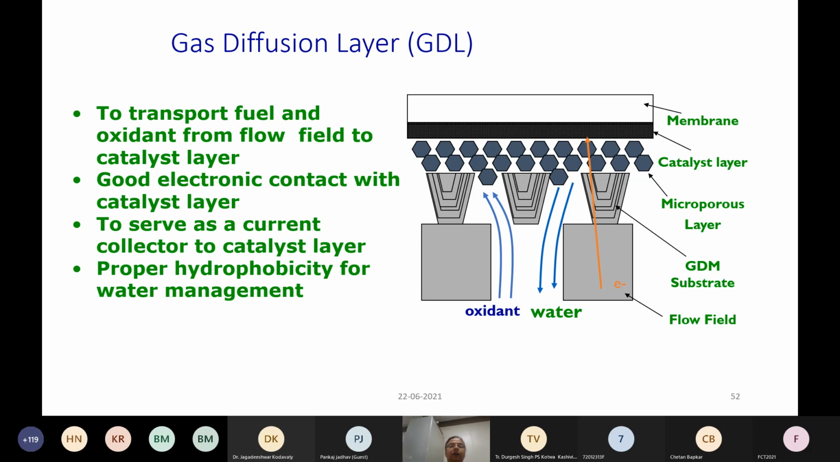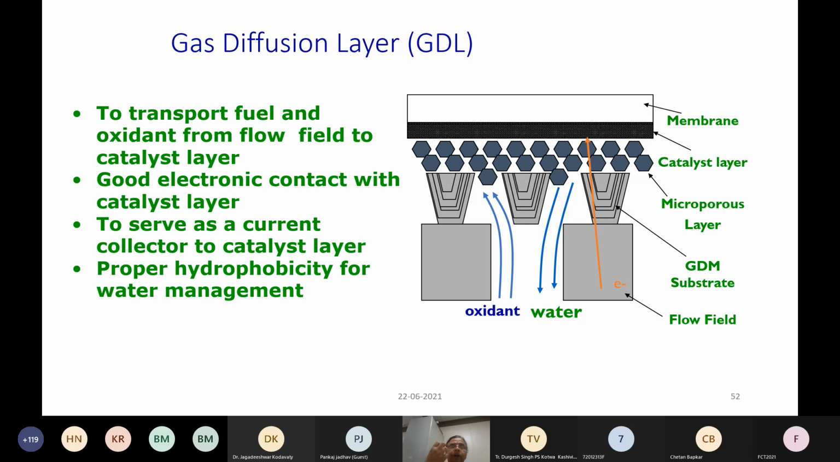Basically, you need to have a better contact between your carbon cloth or the substrate, the plate, and also the catalyst. So we spray a layer of carbon, so that the contact improves and also provides a path for distribution of the gas properly. And this layer can be made hydrophobic or hydrophilic to help your water management. So that is the reason why this gas diffusion layer is given.